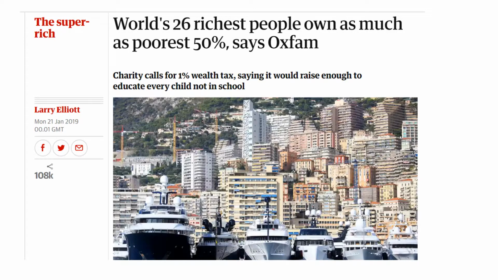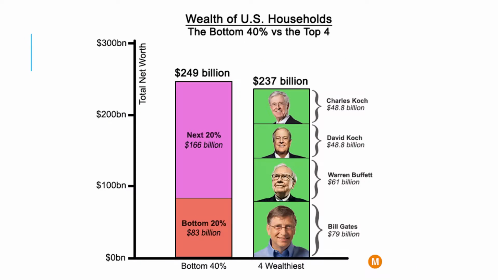Well, the answer is about 26. The world's 26 richest people own as much in terms of wealth as the poorest half of the world. So we live in a world with significant wealth inequality. We can illustrate this further by looking at the USA. The richest 4 people in the USA have as much wealth as the bottom 40% of the population. In fact, Bill Gates alone is worth nearly all the wealth of the bottom 20% of the USA population by wealth.